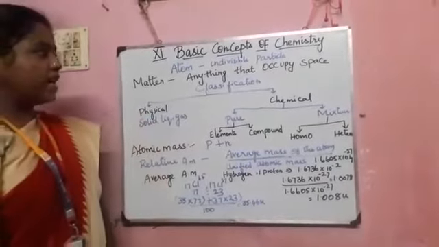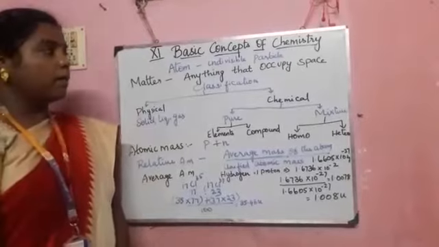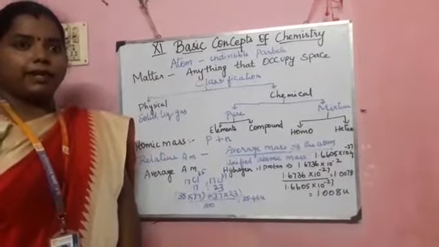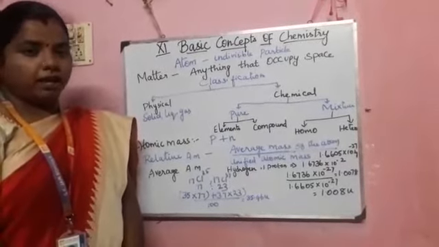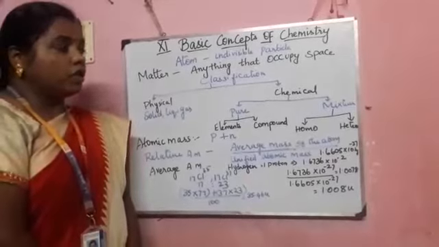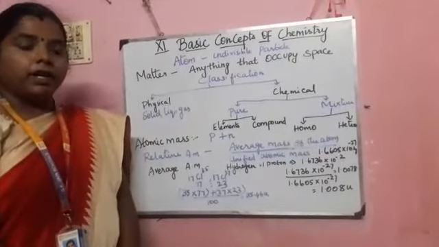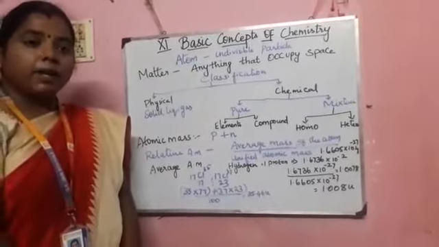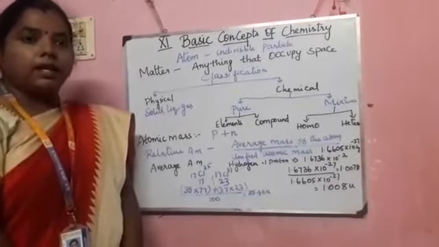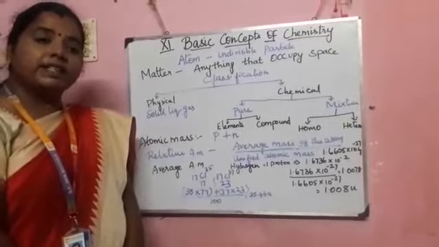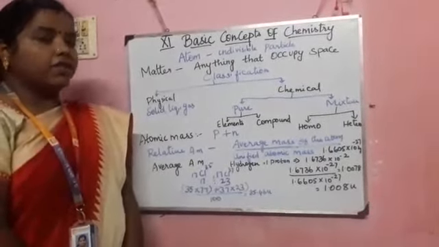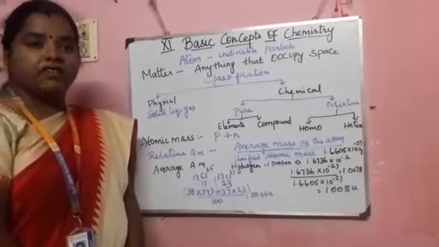Today for the 11th standard, I am going to explain the topic: basic concepts of chemistry. The three most important things in our life are food, shelter and clothing. We get these three things by using chemistry. In food, in agriculture industries, chemicals are used as fertilizers. In shelter, chemistry is used to make cement and all. And for clothes, chemistry is used to make artificial fibers.